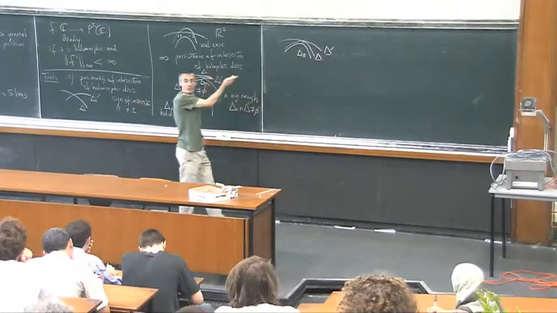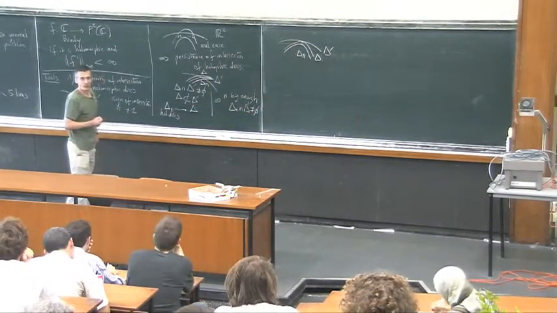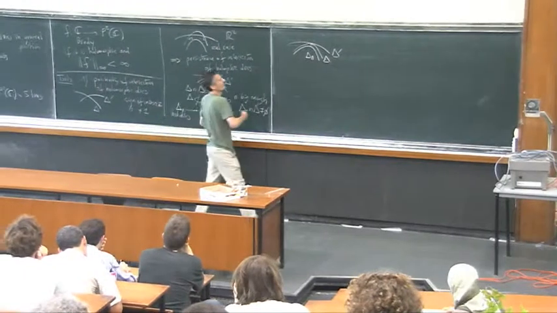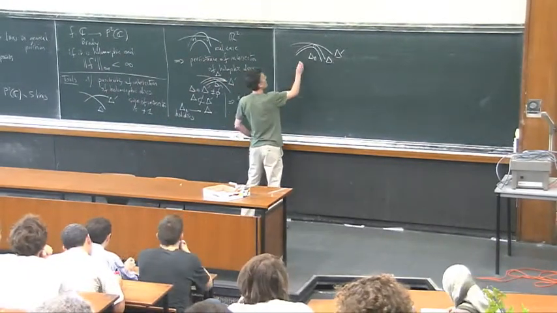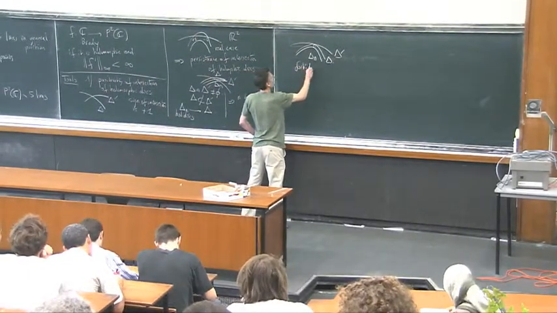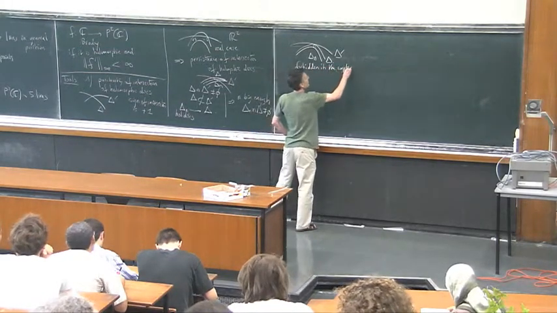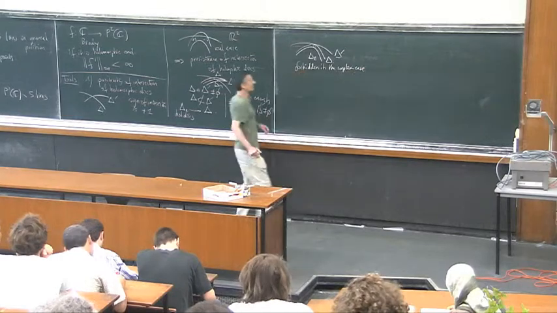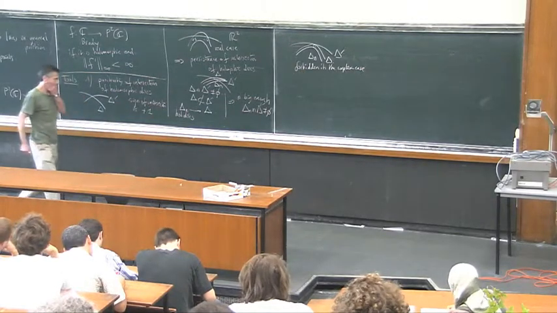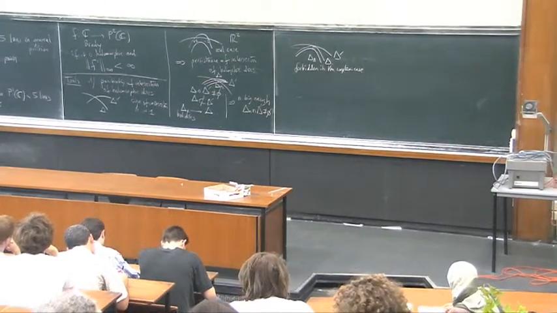This is completely forbidden in the complex case. So this is forbidden in the complex case. Okay? So this is my first tool.